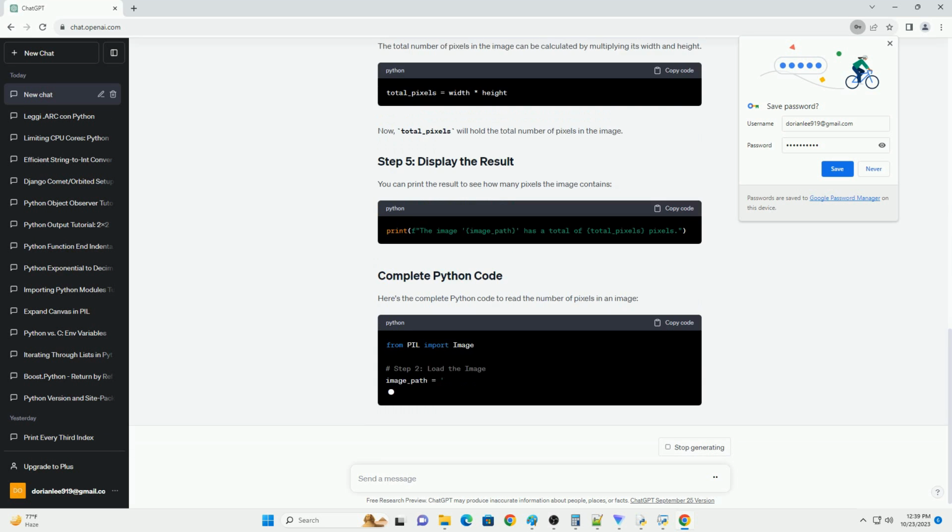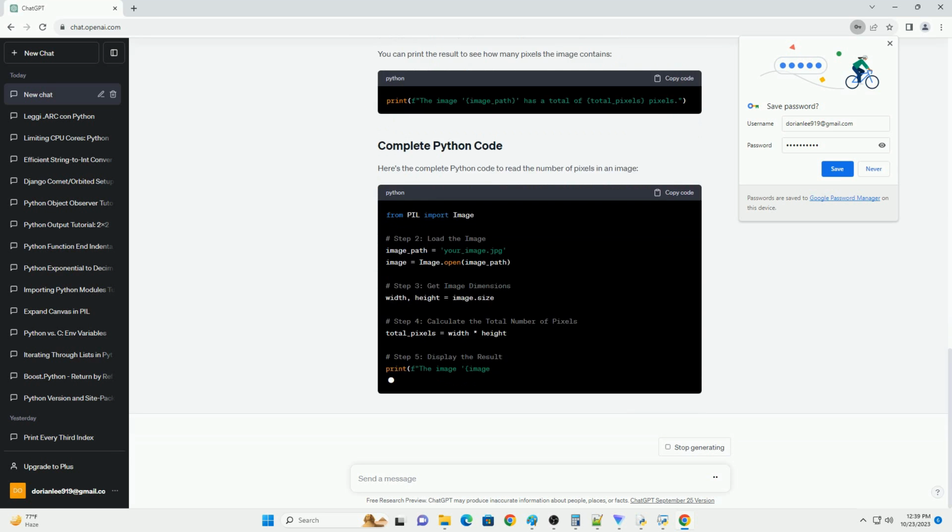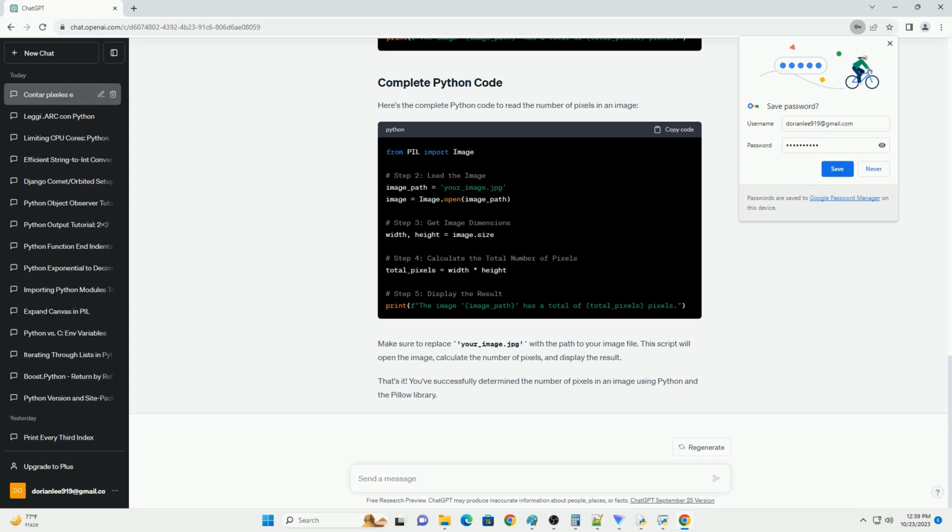If you haven't already installed Pillow, you can do so using pip. Once you have Pillow installed, you can proceed with the following steps. We import the Image module from the Pillow library, which will allow us to open and manipulate images.